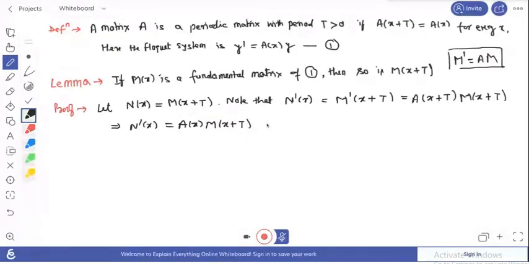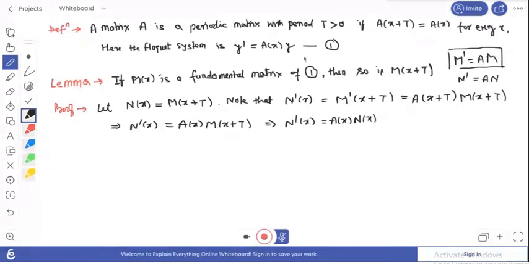So this implies N prime x equals A(x) N(x). So N also satisfies the relation N prime equals A N, just as M is the fundamental matrix satisfying this system. This means N is also a solution of that.